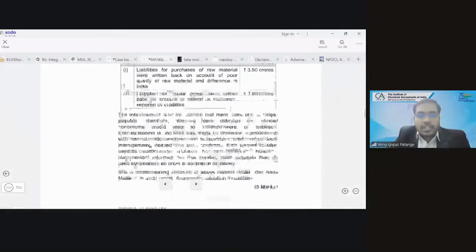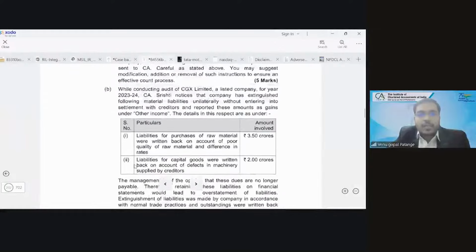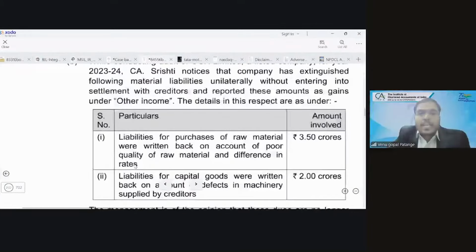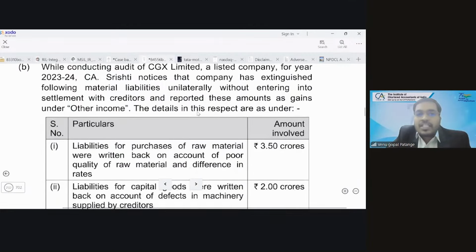So here it's again, okay, fine. While conducting audit of CGX Limited, a listed company, for year so and so, CA Srishti notices that the company has extinguished the following material liabilities unilaterally, without entering into settlement with creditors, and reported this amount as gains under other income. The details are as follows.